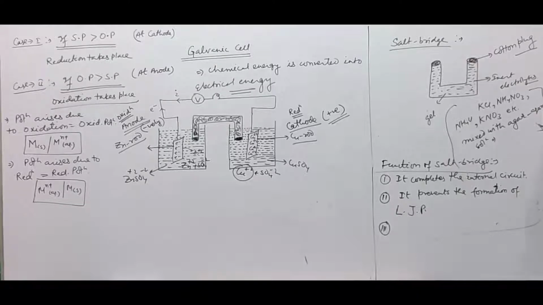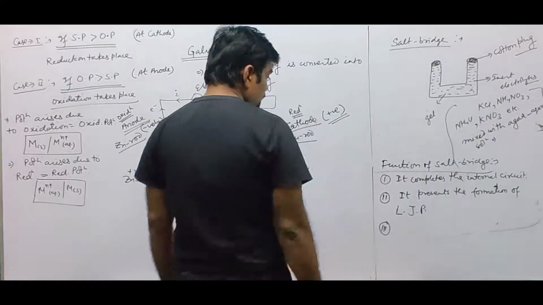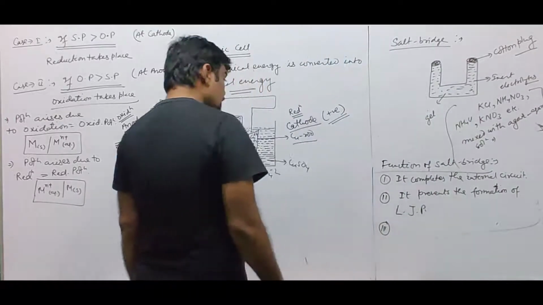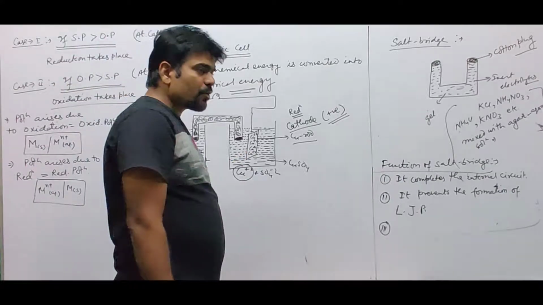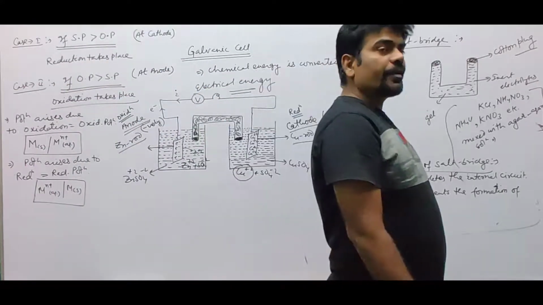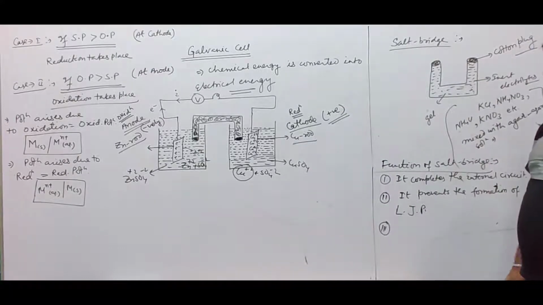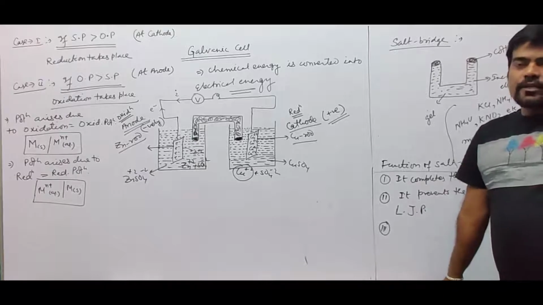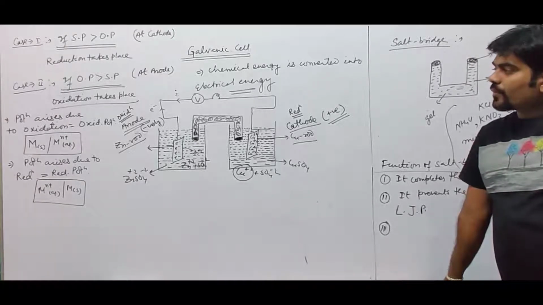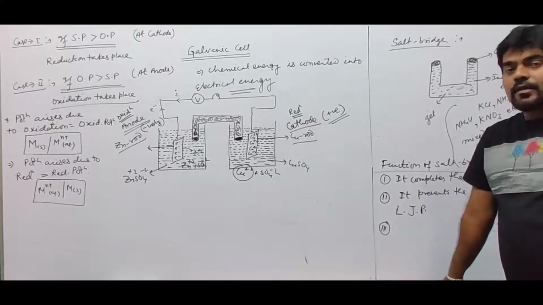Next, it prevents the accumulation of charge around the electrode.